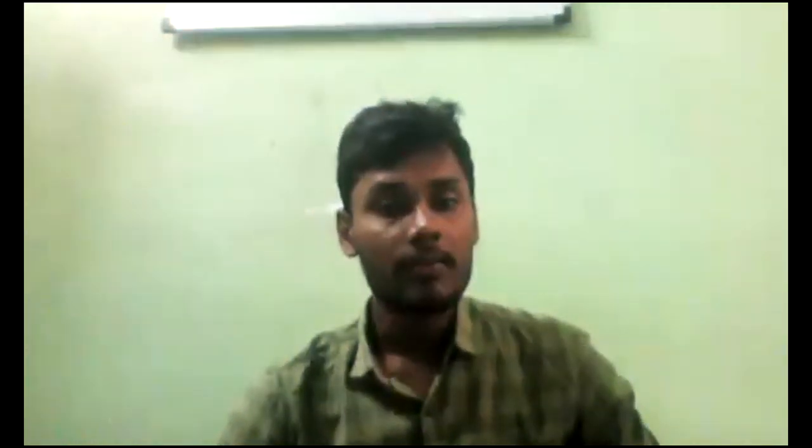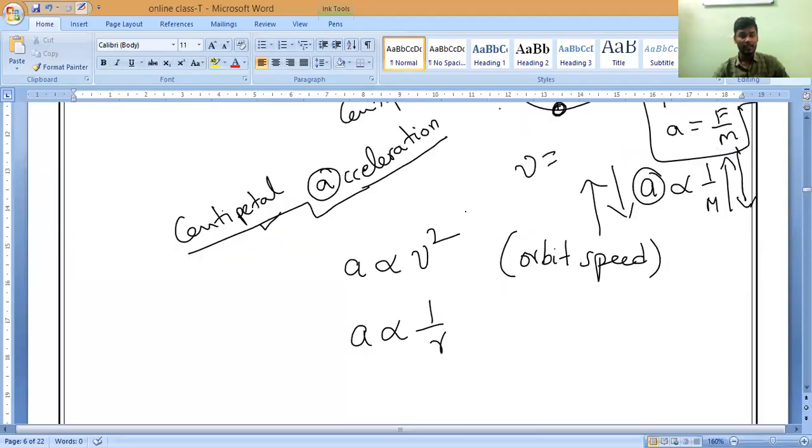Now, second one. Centripetal acceleration depends directly on what? Directly on the square of the object speed.